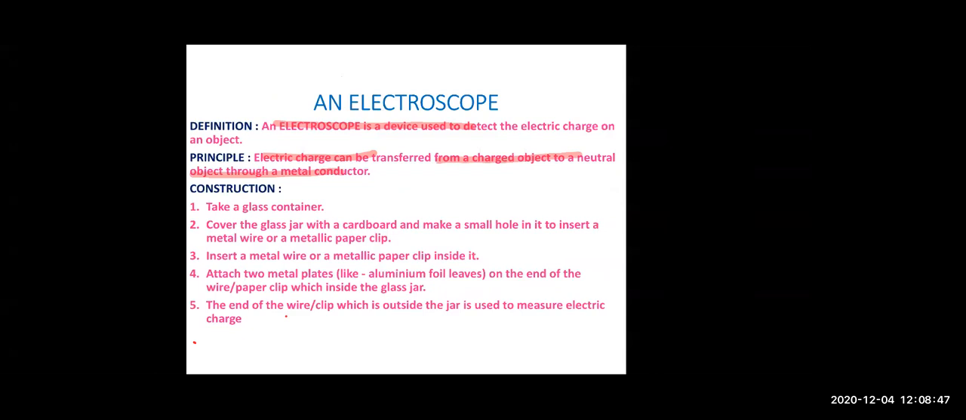Let's see the construction, how you're going to construct your own electroscope. You are going to take a glass container, and you are going to cover the container with a cardboard, and you're going to make a hole in the cardboard so that you can insert a wire in it. And at the top, you are going to put a metal clip. Right, children? And inside the glass jar, you are going to put two aluminium foil leaves. And the clip which you have put outside the jar will be used to measure the electric charge.